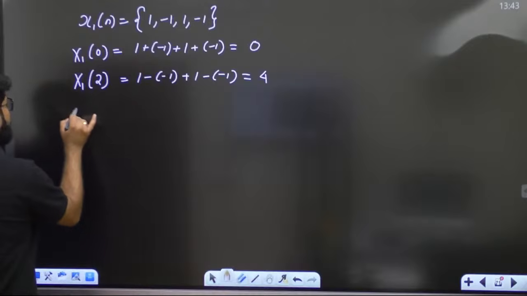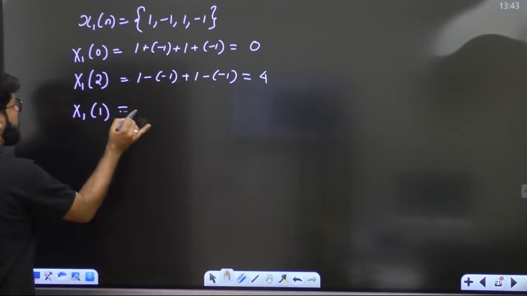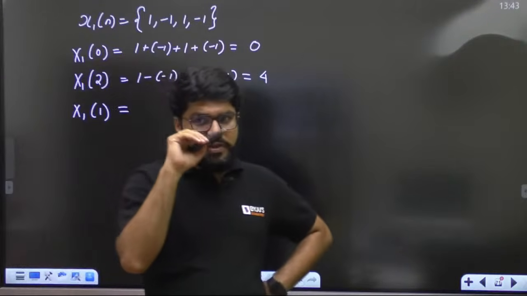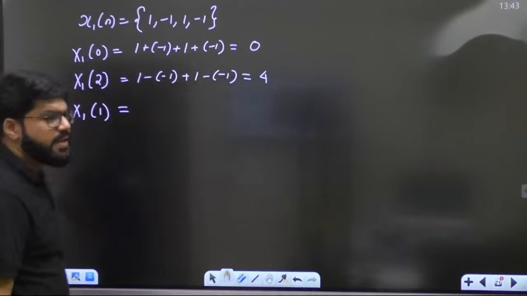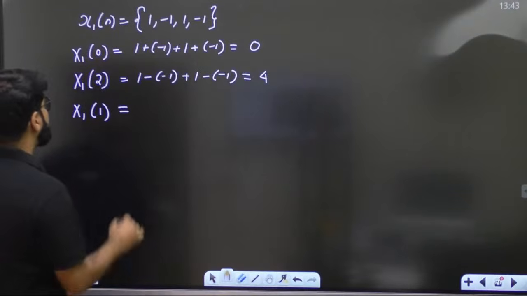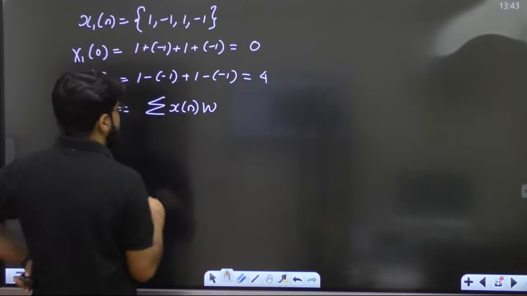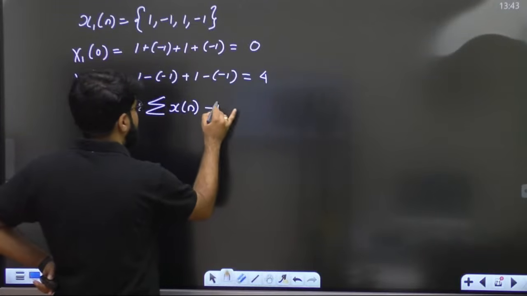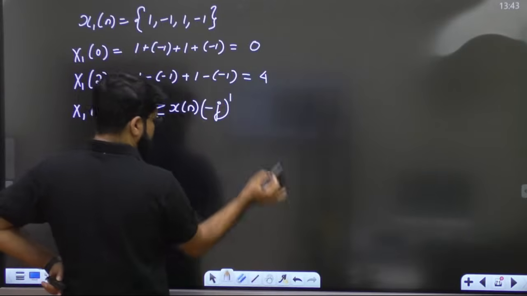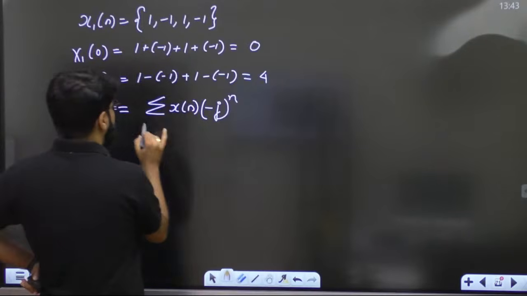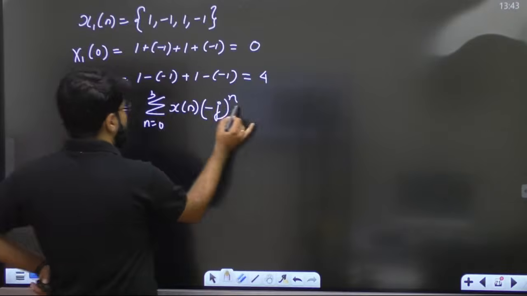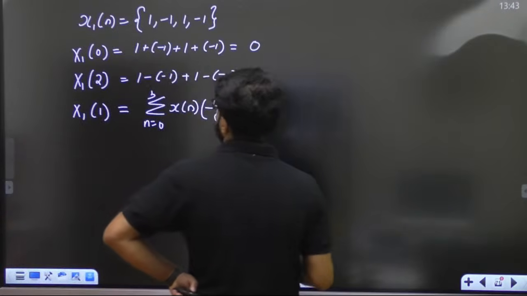That is 4, right? What is the value of x11? It should be the summation of xn, 4-point, so directly we write minus j raised to the power n, from n equal to 0 to 3. Only x1 we need to calculate. Always the efforts are required for x1.